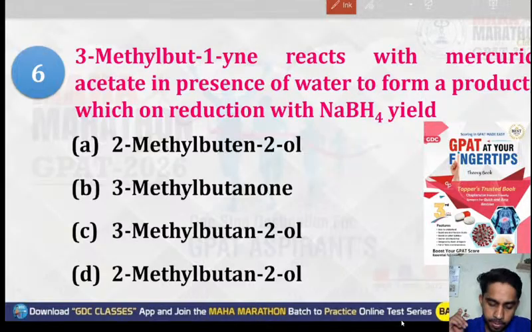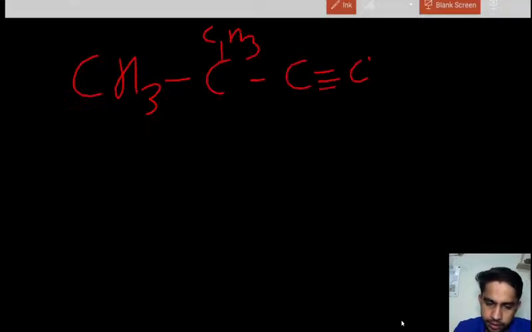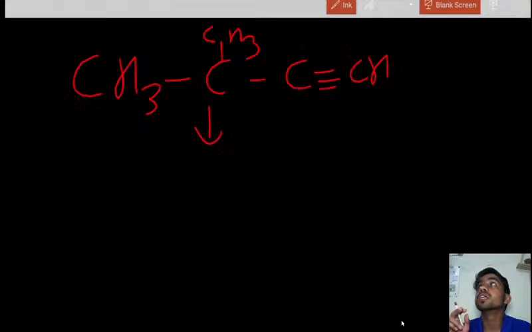What is that? So 3-methyl but... They are saying that 3-methyl but... So let's understand it. CH3, C, then CH3, and CH. So 3-methyl butene. Now they are showing that it reacts with mercuric acetate in the presence of water to form a product. When it reacts with mercuric acetate in presence of water, what will it form?